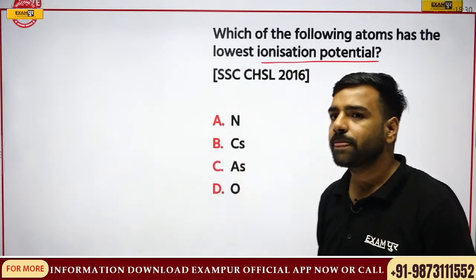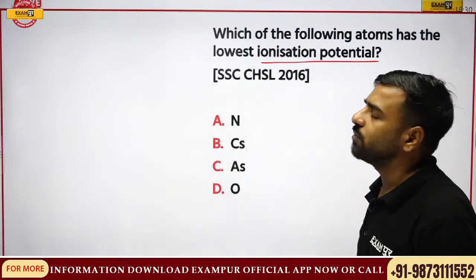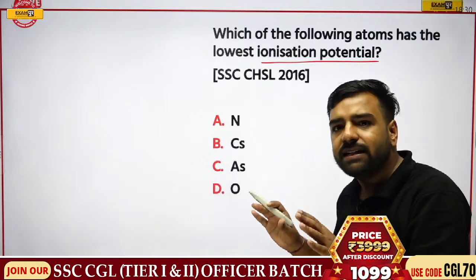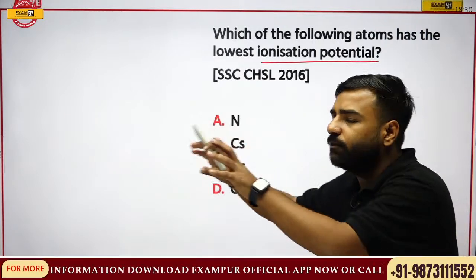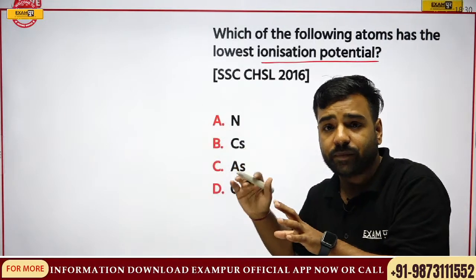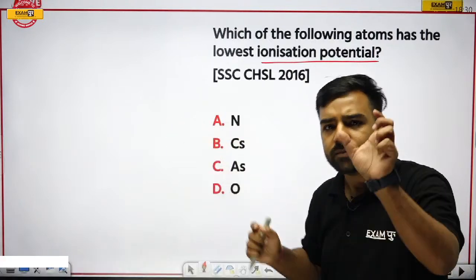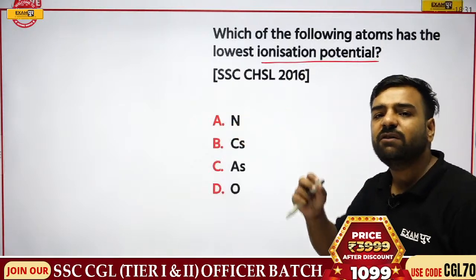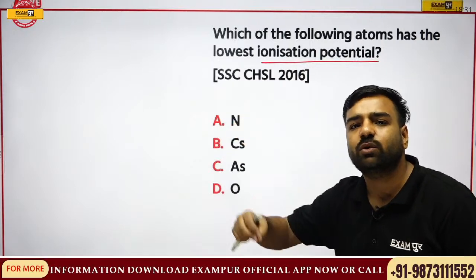We have understood. Now, what is ionization potential? Ionization potential is the energy required to remove electrons from the outermost shell. Ionization potential energy. Can you give me this answer? From where will we require the least amount of energy to take out the electrons?